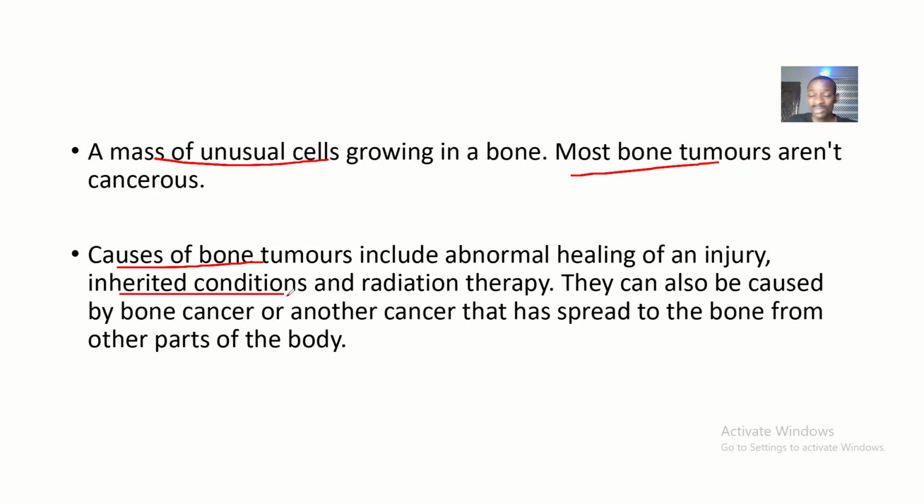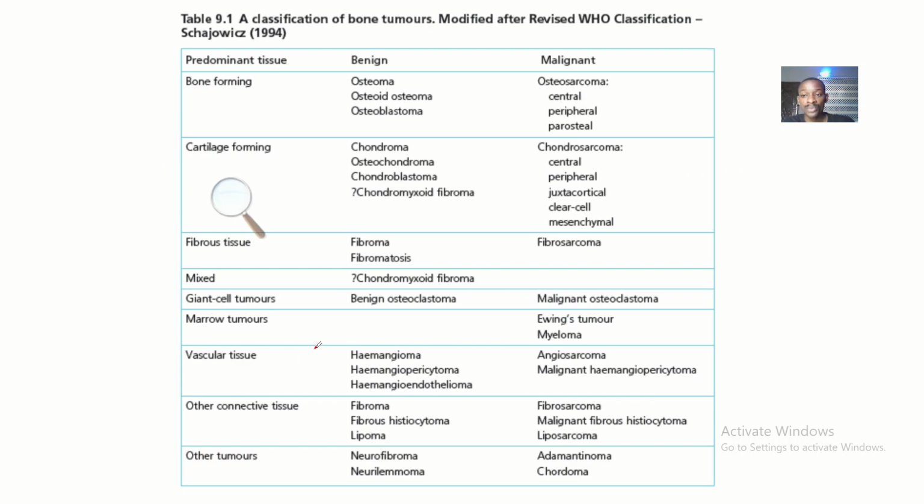Maybe you have undergone a series of CT scans, X-rays, PET scans, SPECT scans. Do you understand? It can result in these bone tumors. They can also be caused by bone cancer or another cancer that has spread to the bone from other parts of the body. One of the main characteristics of cancers is their ability to spread to other parts of the body. So if you have a cancer near the bone and you don't treat it, it can spread to the bone.